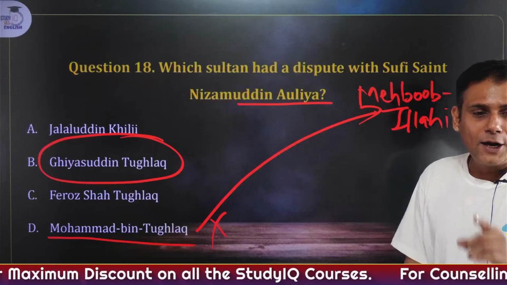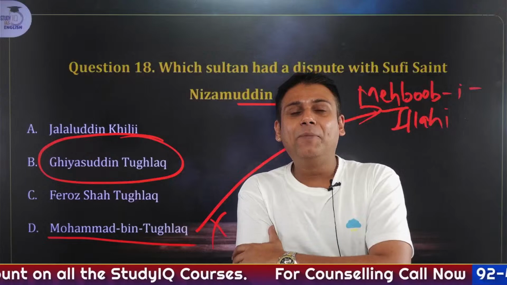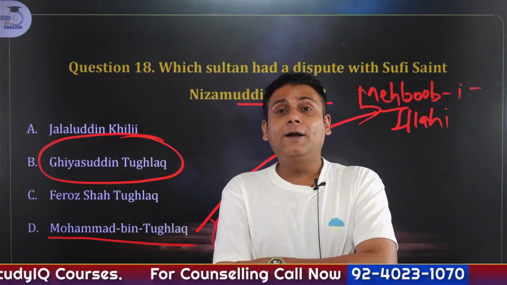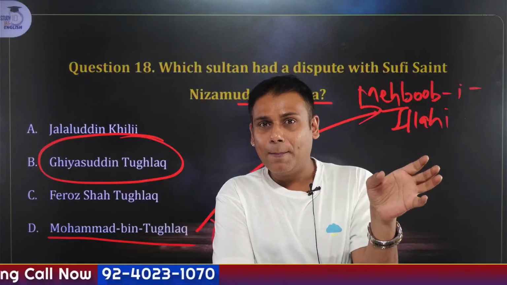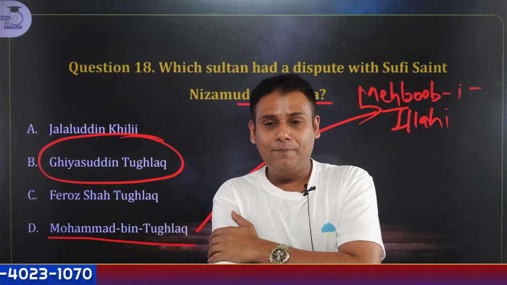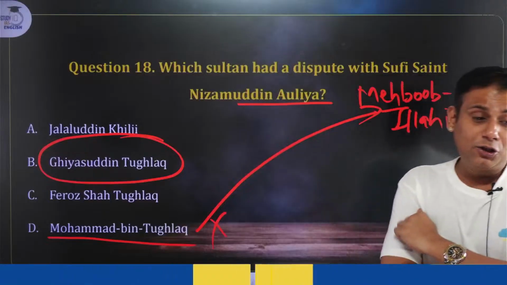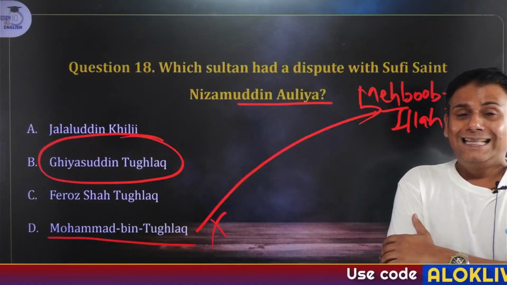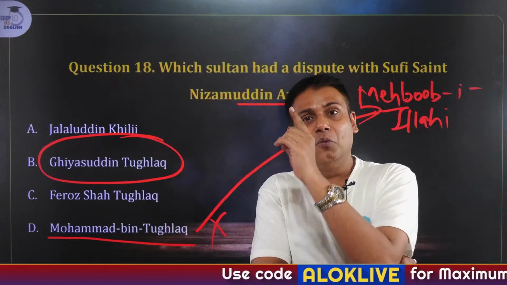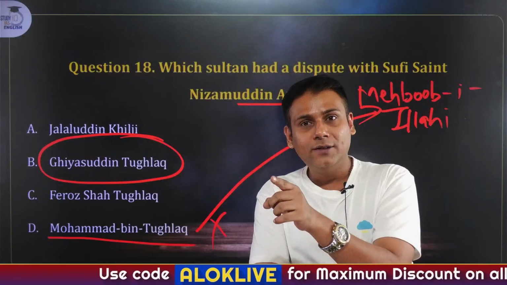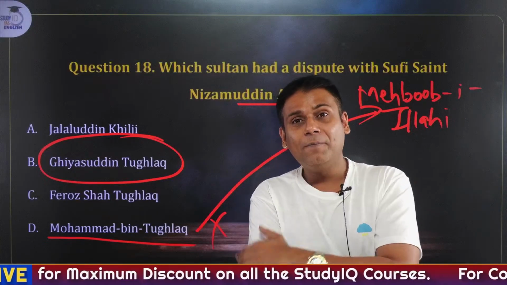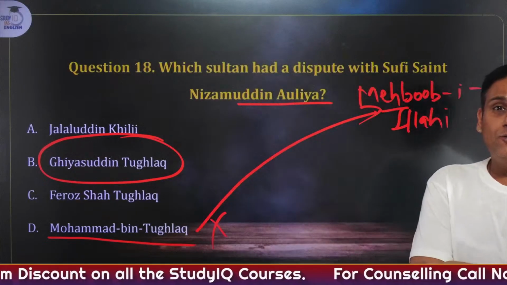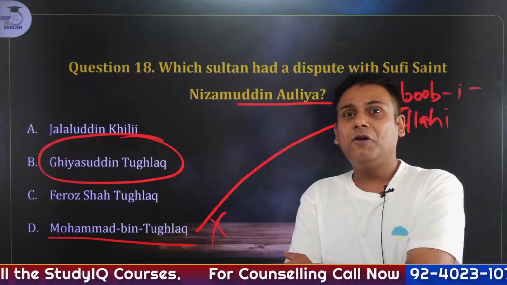I had also given you one of the examples, my friend, previously, that at that time, Sufi saint Nizamuddin Aulia was constructing a Bauli, and this person was constructing the Tughlaqabad fort. When he came to know that the workers or laborers involved in the construction of Tughlaqabad fort were also involved in the construction of the Bauli, he stopped the supply of oil in the region of Bauli.